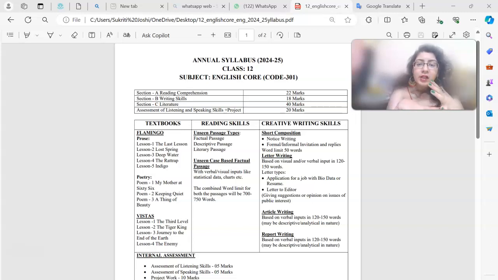So the annual syllabus of the year 2024 till 2025. This is for class 12. I'll be doing it for class 11th as well. For the subject English core, you should be knowing the code number as well. All of you should be having the code number on your fingertips. That is 301. Right? Now moving on to reading A, that is reading comprehension. Reading comprehension is of 22 marks.